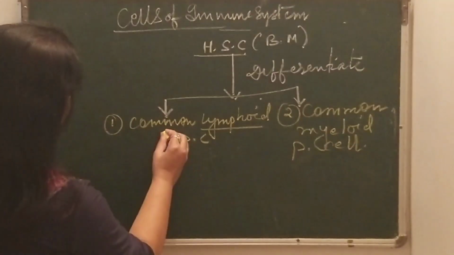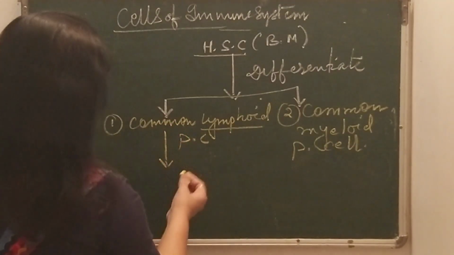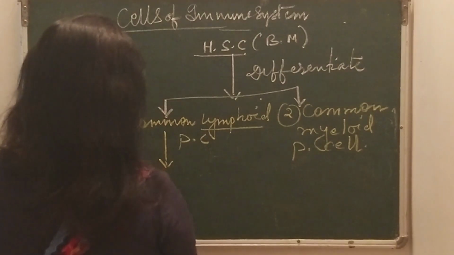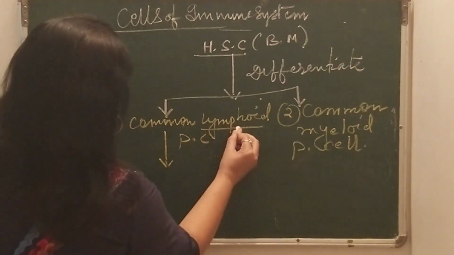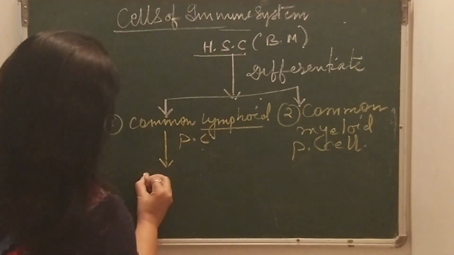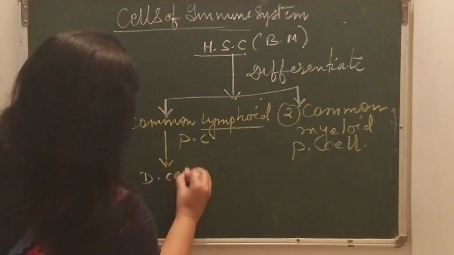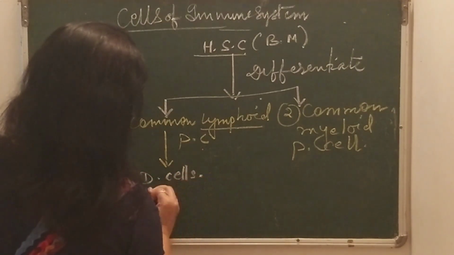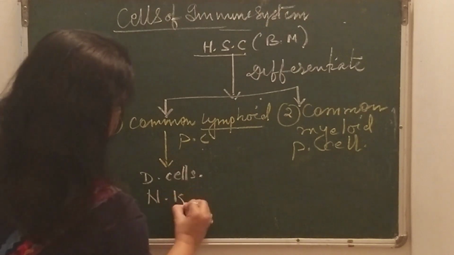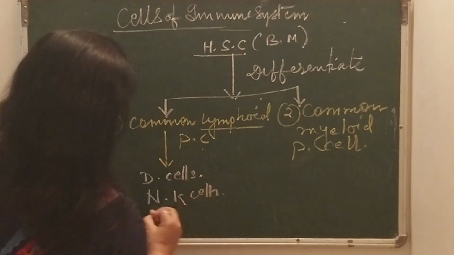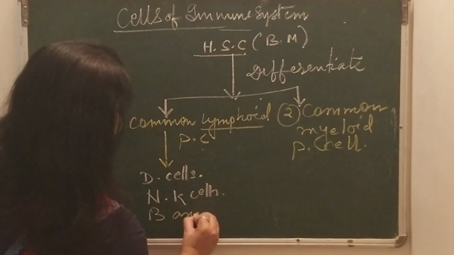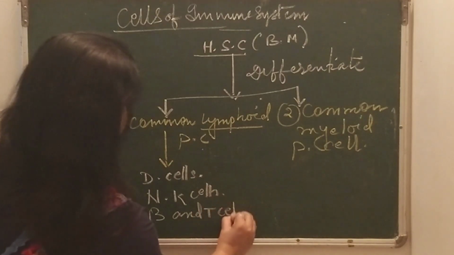Further on, these two types of common progenitor cells, lymphoid and myeloid, give rise to different types of cells. For example, the common lymphoid progenitor cell gives rise to dendritic cells, NK cells, natural killer cells, and B and T cells.